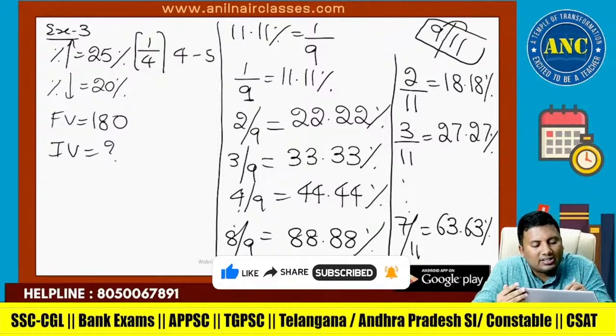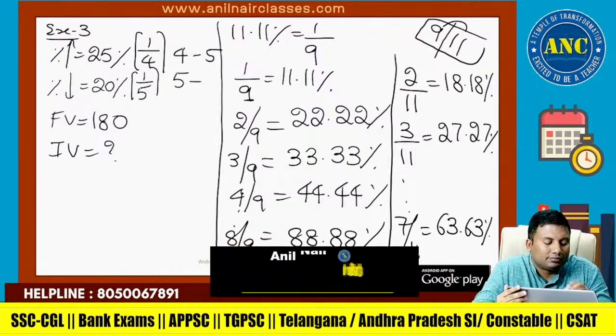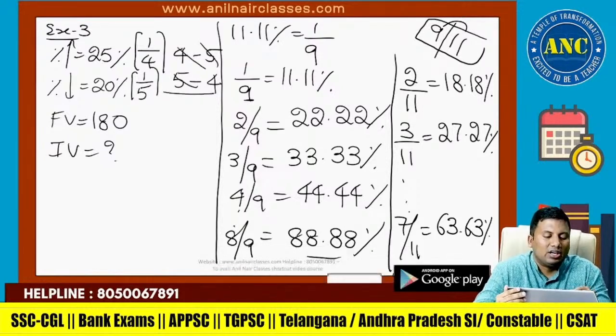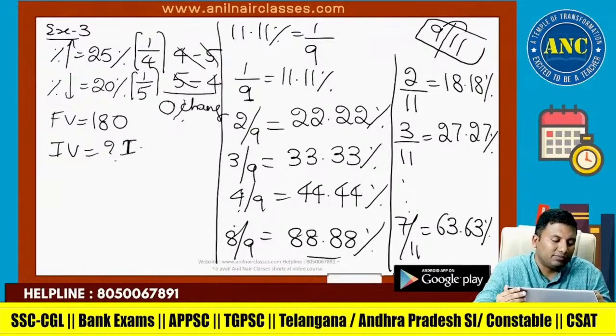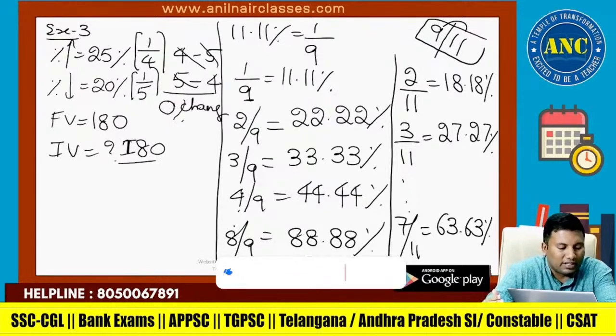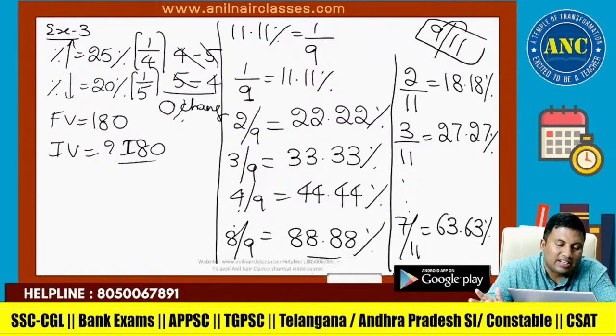4 1 increase, it is 5. 20% is 1 by 5, 5 1 decrease 4. All cancel. 0% change. So initial value is also 180. 25%, 4 1 increase 5, 5 1 decrease 4. 5 5 4 4 cancel. 0% change. Answer is 180.